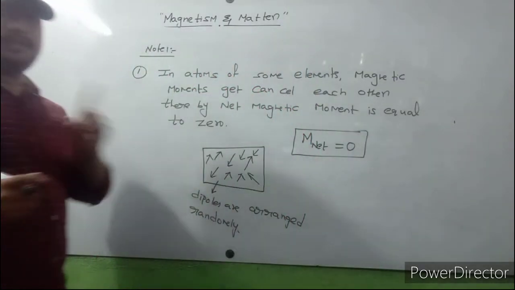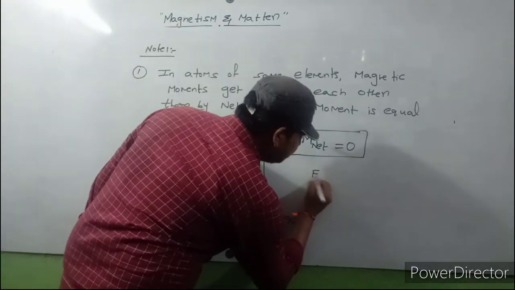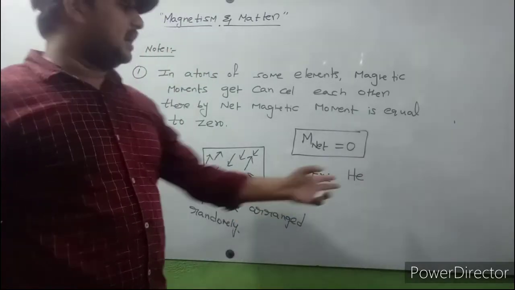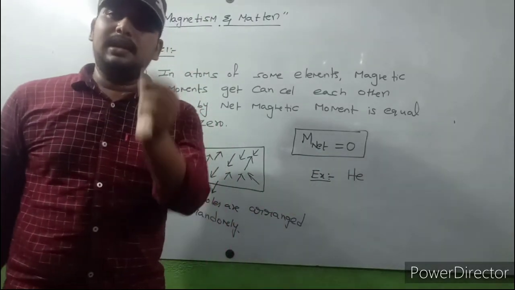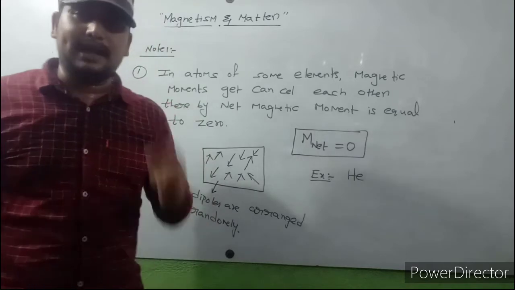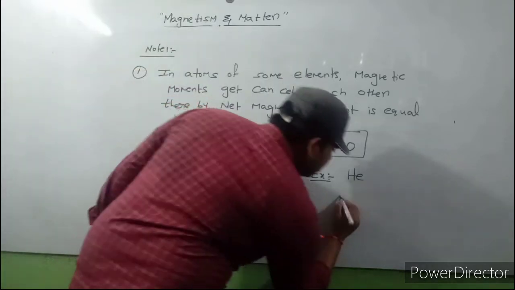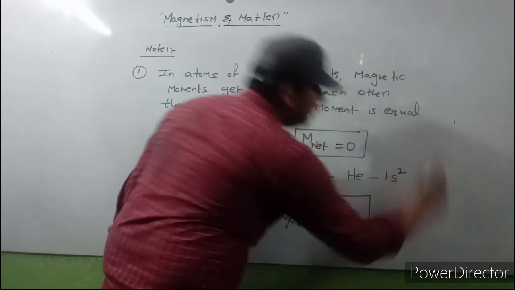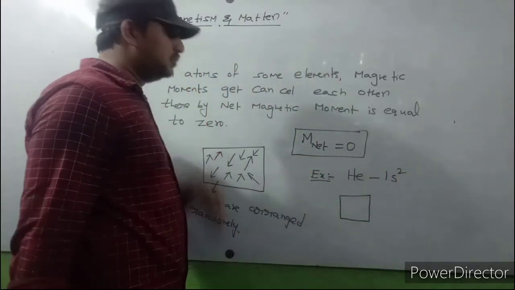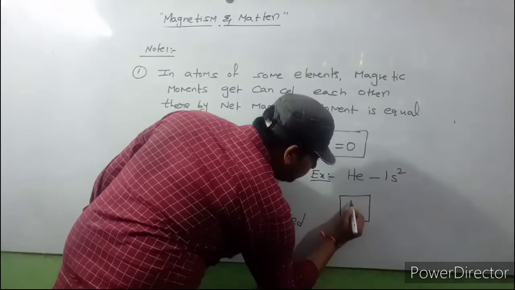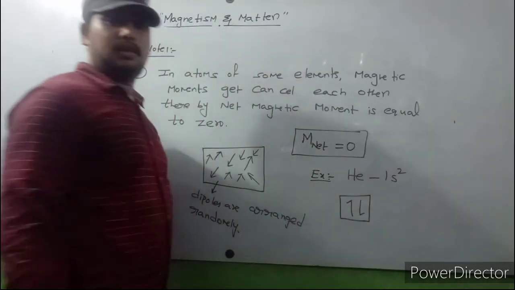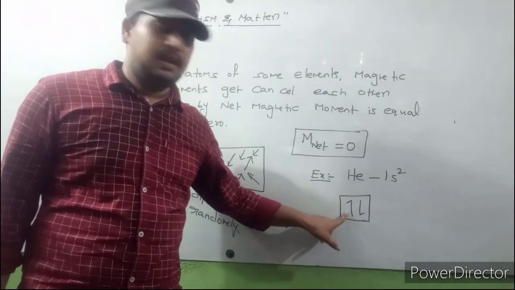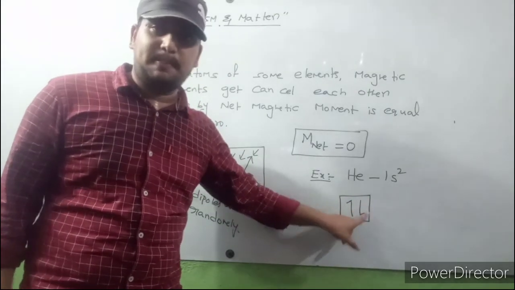So I will tell one best example. The example is helium. What is the atomic number of helium? Helium has atomic number 2. It contains 2 electrons. The electronic configuration of helium is 1s2. This is the electron arrangement. Here 2 electrons are there, a pair of electrons.